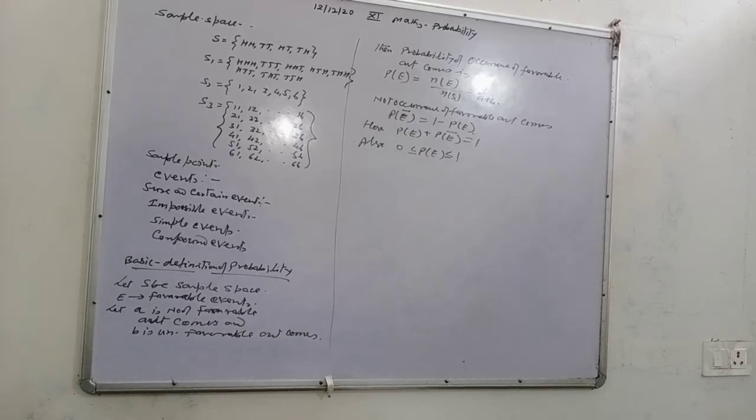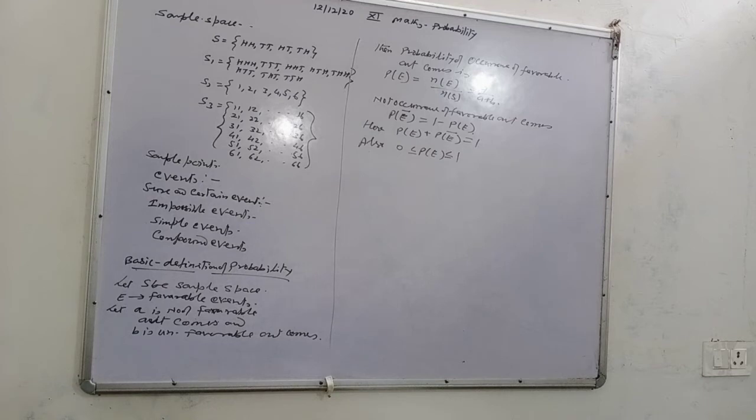11th math student, today I am going to start your new chapter, that is probability. So first you have to know about the sample space. In a random experiment we don't know about the result or we can't predict what will come out. Such type of experiment is known as random experiment.